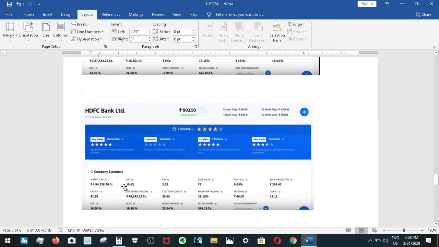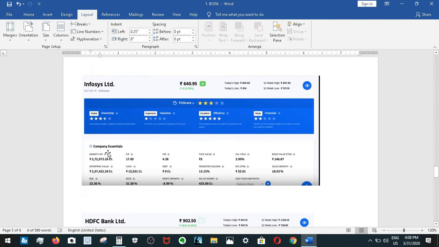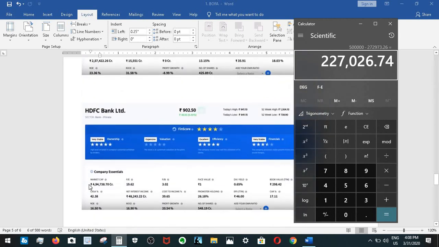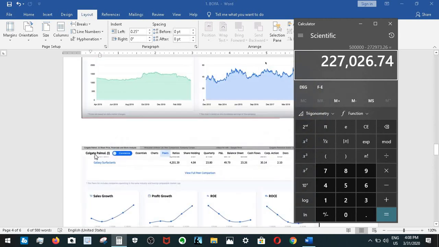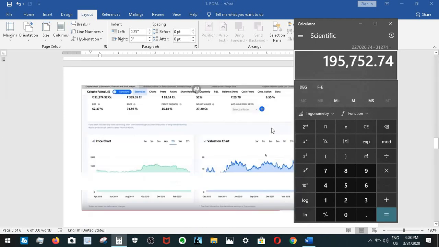as you can see, for 5 lakh crores, you can also buy this company, Infosys Limited, whose market cap is 2,72,000 crores. So even after purchasing it from 5 lakh crores, 2,72,973.26, you'll still have 2,27,000 crores from which you can buy other companies like Colgate, whose market cap is 31,000 crores, 31,274. So you still have that. This is how you have to think about it, right?